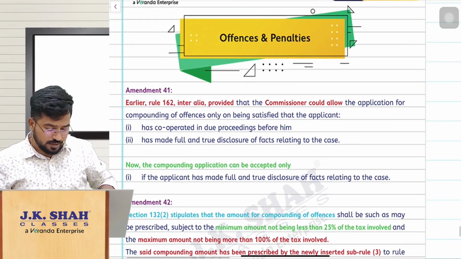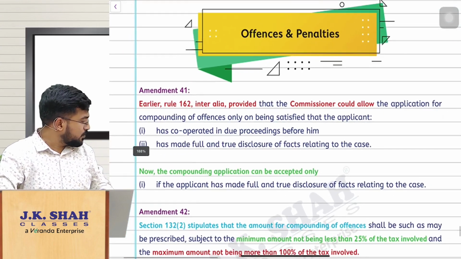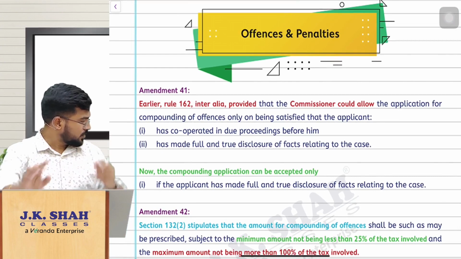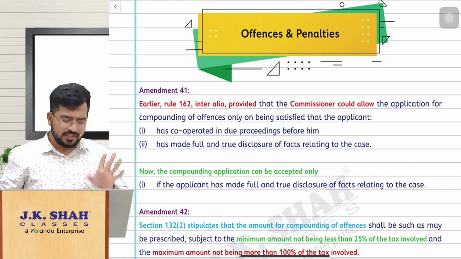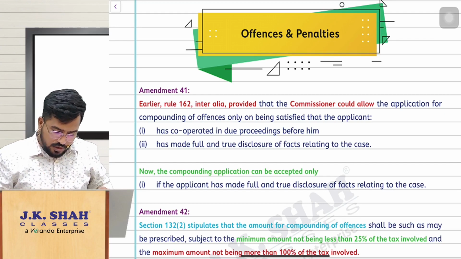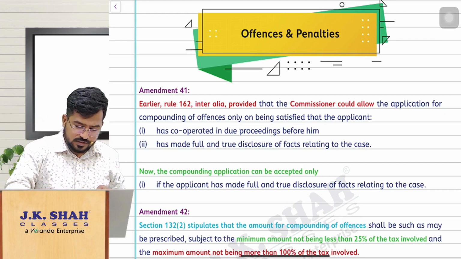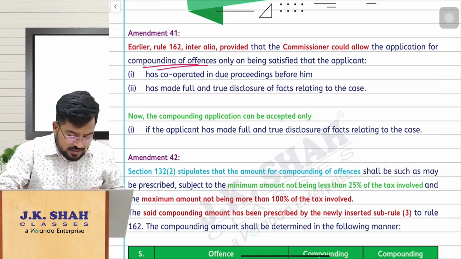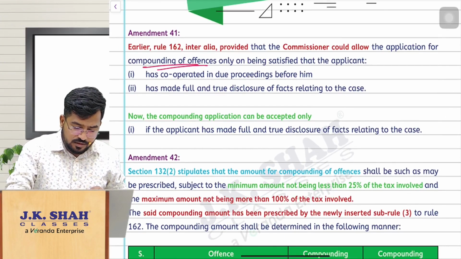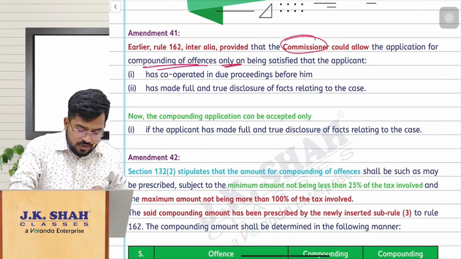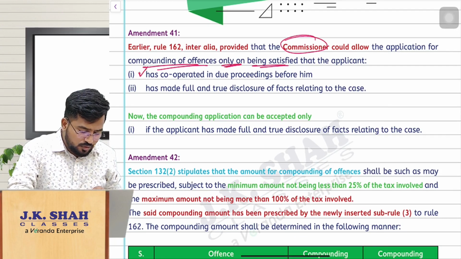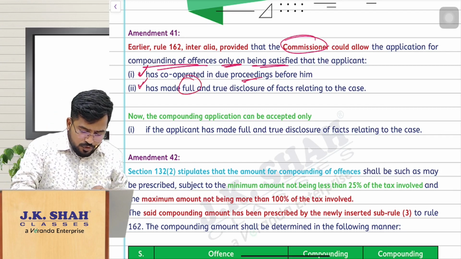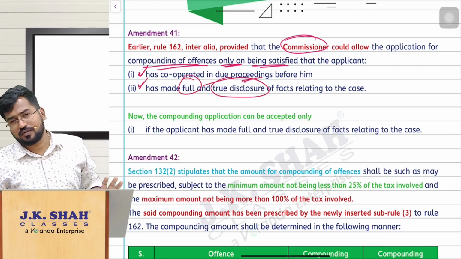So offences and penalties. Coming to the next amendment, number 41. So this is a simple amendment. See, normally you would remember this, the provision relating to compounding of offences. Compounding of offences is allowed by the proper officer, that is the commissioner, only when he is satisfied that you have cooperated with the proceedings and you have made full and true disclosure, then only compounding of offences was allowed.